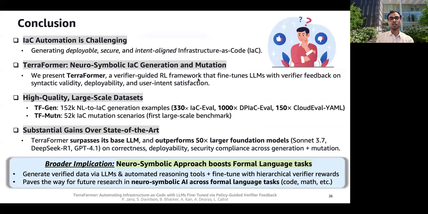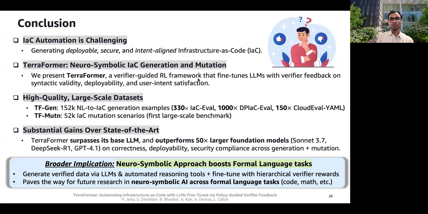So as we saw, IaC automation is hard. Today, even the best LLMs struggle with this. To solve this, we introduced TerraFormer, a neuro-symbolic framework that fine-tunes LLMs using hierarchical verifier feedback. And we also built two large-scale formally verified datasets, TF-Gen and TF-Mutation. And from our results, TerraFormer outperforms frontier models like Claude Sonnet 3.7, DeepSeek R1, and GPT 4.1, models up to 50 times its size.